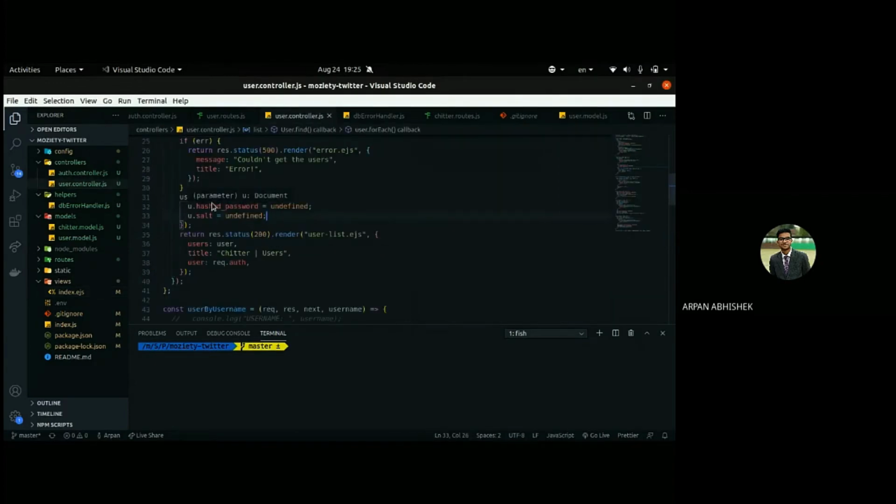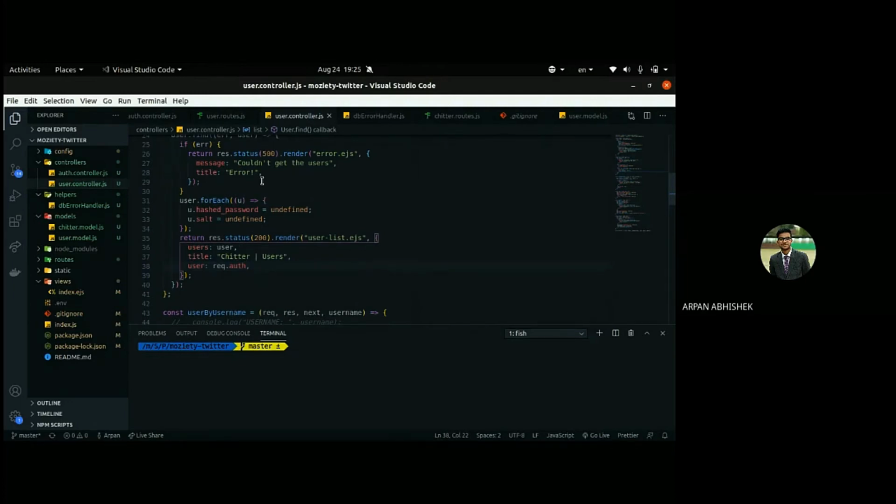So here for each of the users, we'll set the hash password and salt to undefined, because obviously we don't want to show it on the front end, right? And again we have a user list.ejs, and we'll pass this title like we have been passing. We'll pass user request.auth.